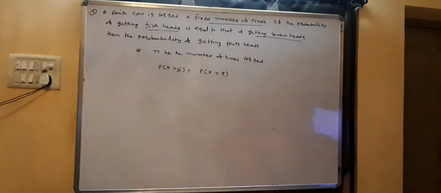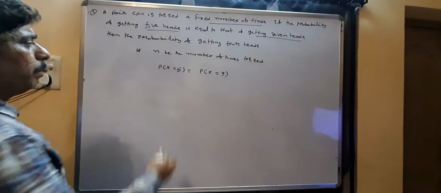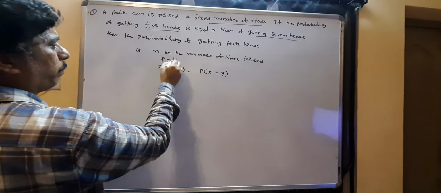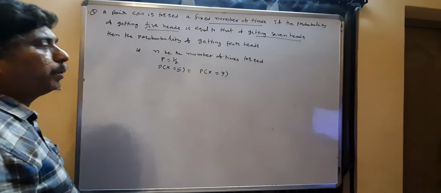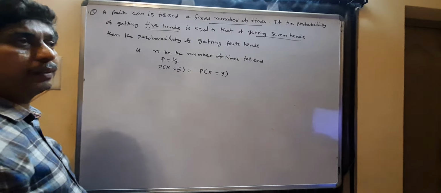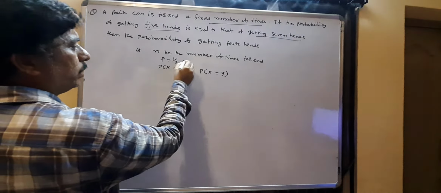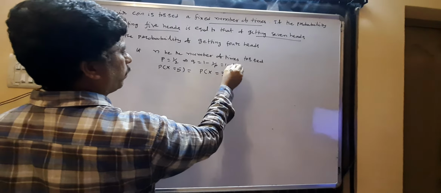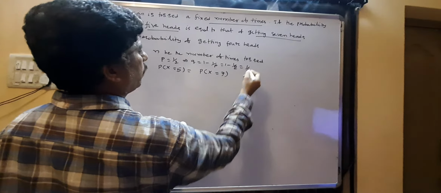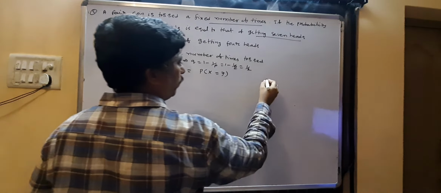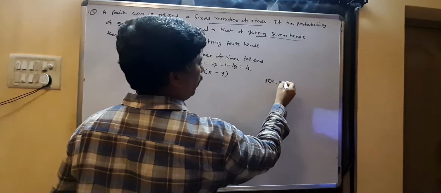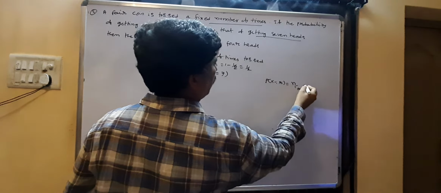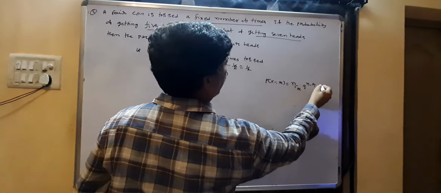So you can use the binomial probability distribution. P, the probability of getting a head when a coin is tossed, is 1 by 2. Q, not getting the head, is 1 minus 1 by 2, which is 1 by 2. By the binomial distribution, P of x equal to r is nCr, q power n minus r, p power r.